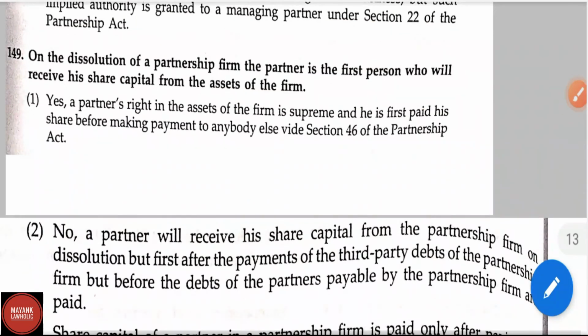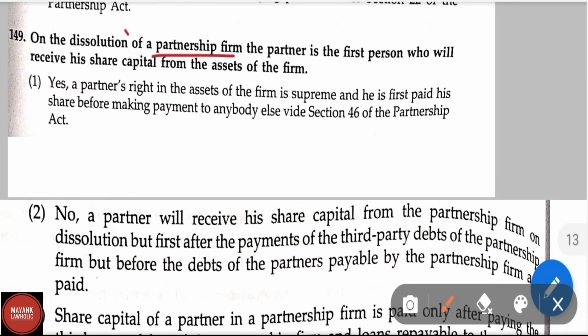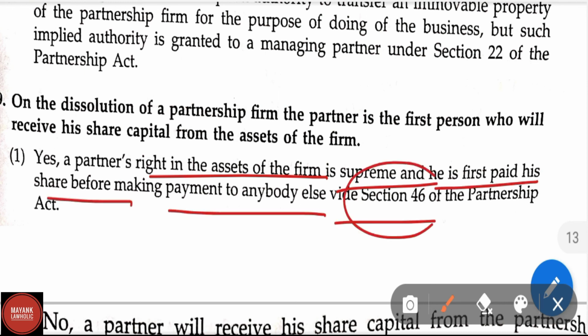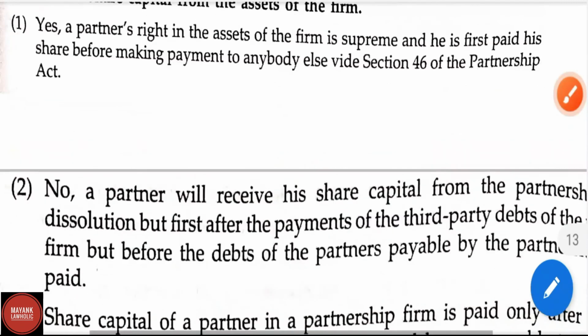Now let us move to question number 149. On the dissolution of a partnership firm, is the partner the first person who will receive his share capital from the assets of the firm? Option first, yes, a partner's right in the assets of the firm is supreme and he is first paid his share before making payment to anybody else, vide section 46 of the Partnership Act. This is the incorrect statement.